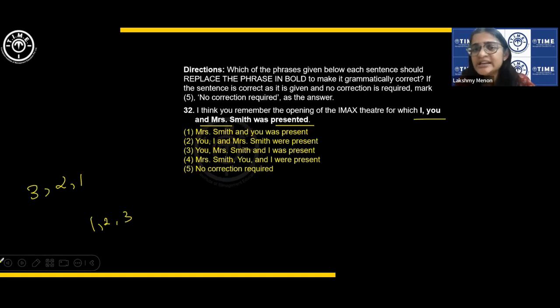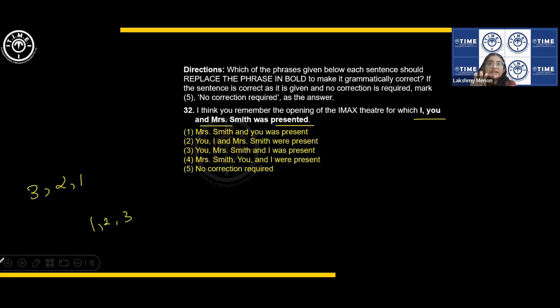Some versions say 2, 3, 1 also. When you're talking of something very positive, you do say 2, 3, 1 also. That depends on the context, guys. The problem with English is that you cannot be absolutely certain about certain formulas, right? You can't use formulas or formulae. Okay, that is the problem with English.